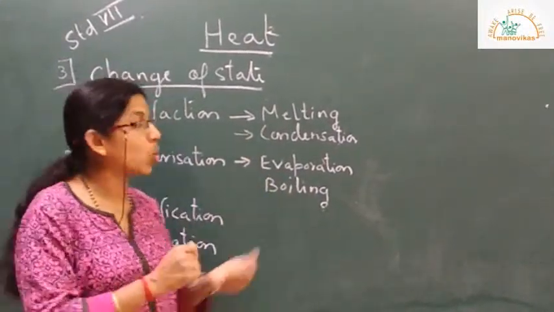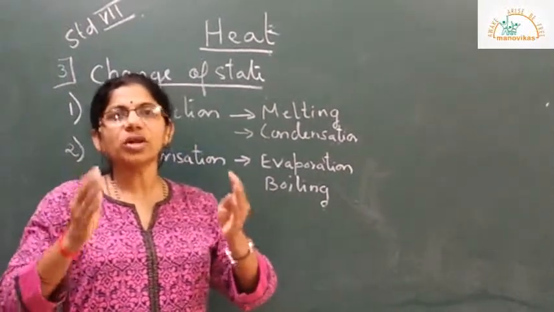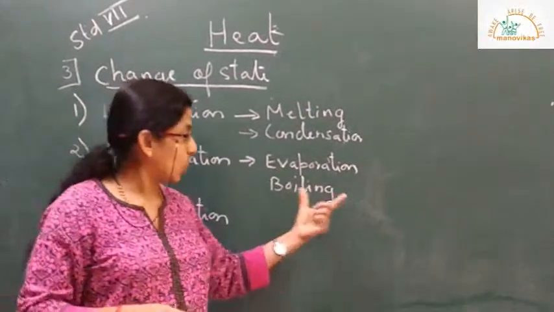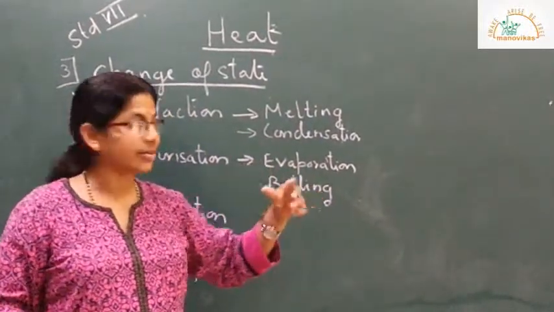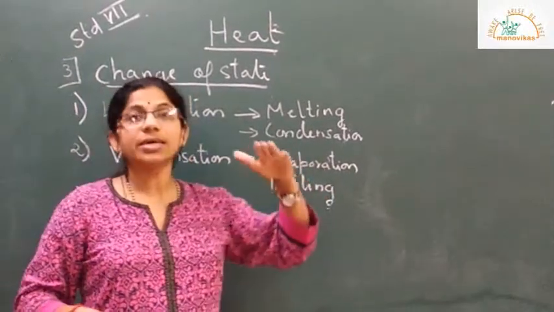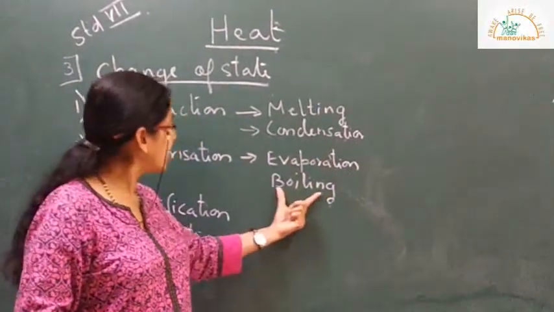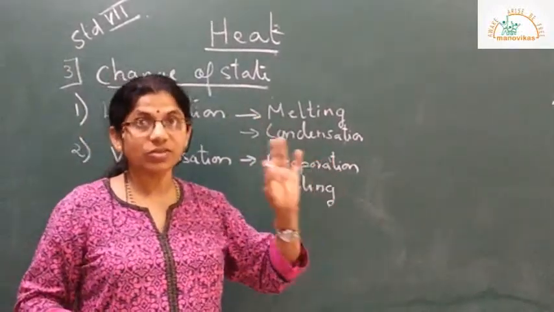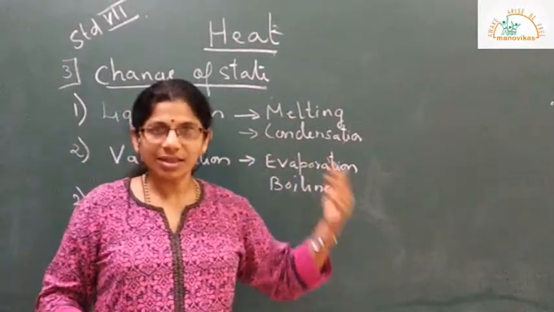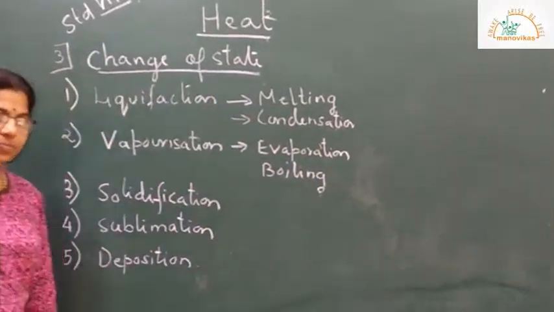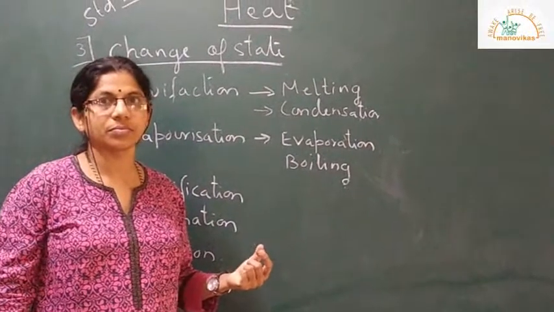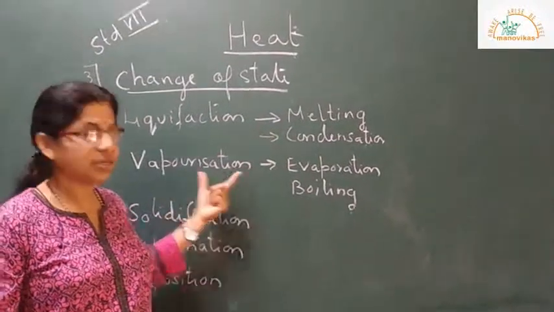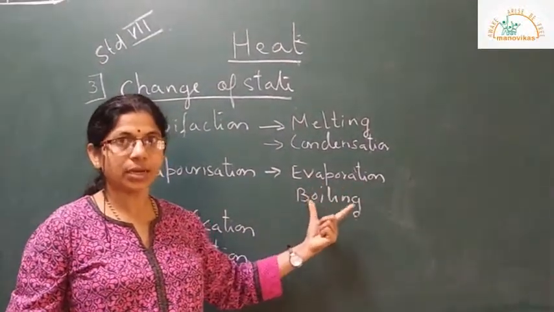For example, when you keep water for boiling, the moment water reaches 100 degrees Celsius, it will start changing its state. That is called boiling, and the temperature at which it happens is 100 degrees Celsius.